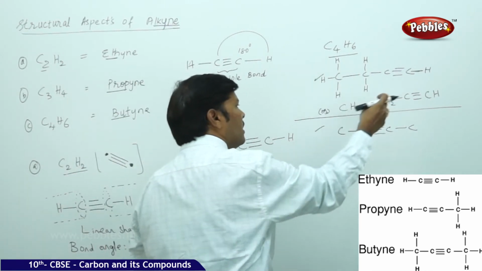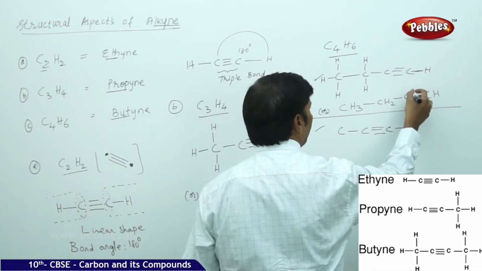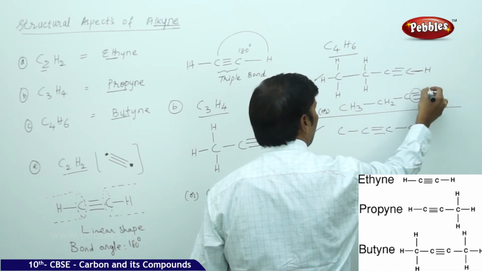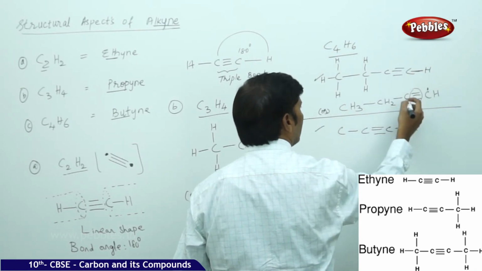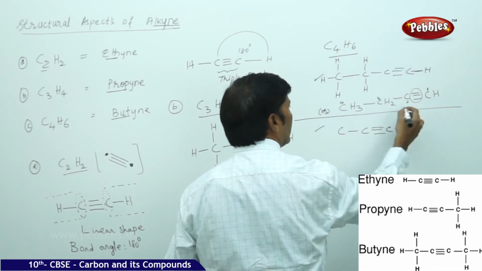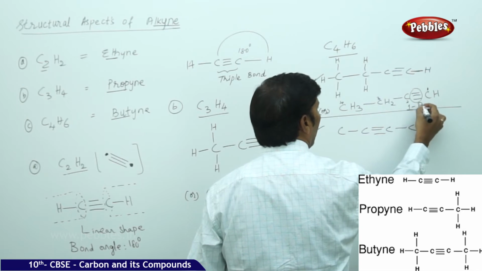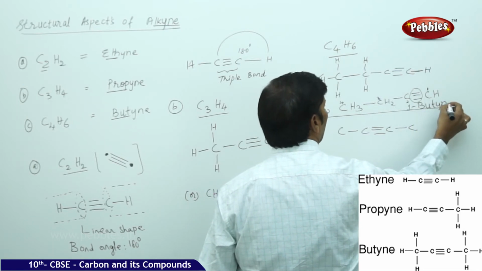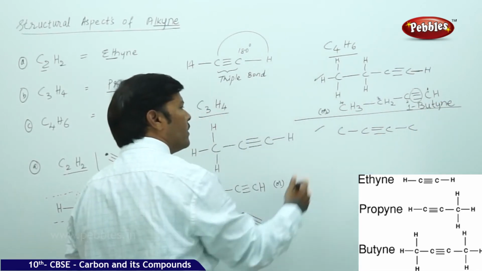Now we can call this as butane because here the triple bond is located after the first carbon. Immediately after the first carbon, here the triple bond is located. Then again second, third carbon and fourth carbon. So you can call it as 1-butane. 1-butane. Now go for the second case.